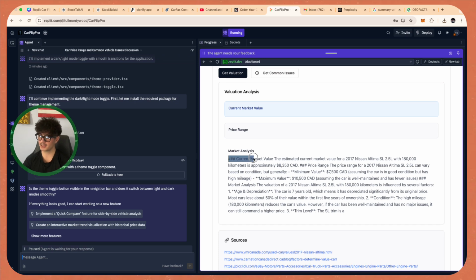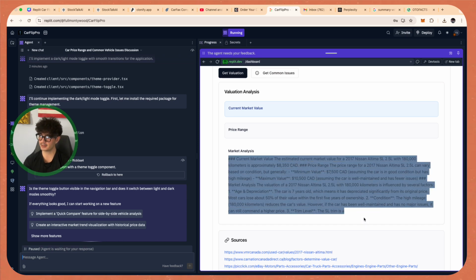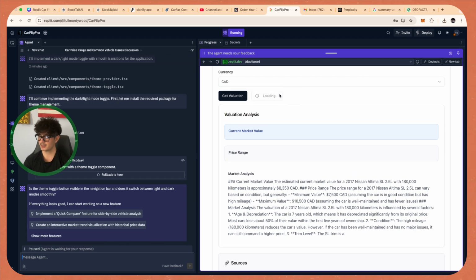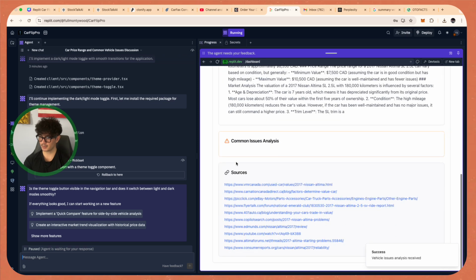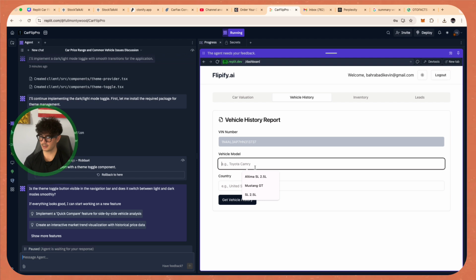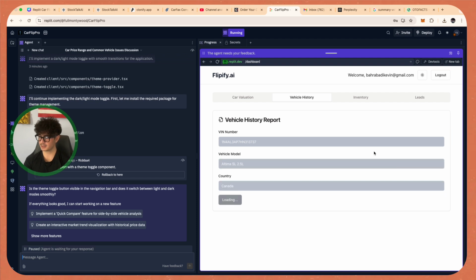And then the only thing that we need to do is tell the AI to find the current market value from this response and put it here, and then find the price range from this response and put it here. So that's fine, that's an easy fix. Now let's see the common issues. Okay, so the common issues is still not working, that's okay. Let's go into the vehicle history. Let's see what happens here. Let's get the history report.